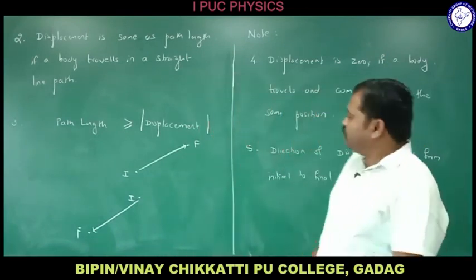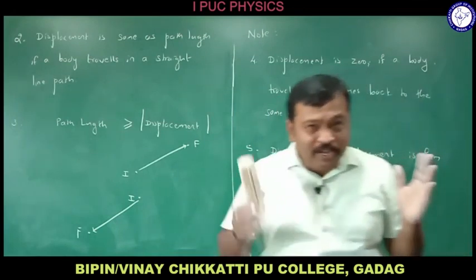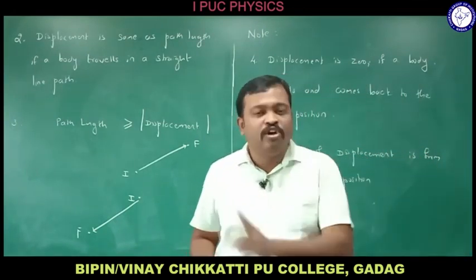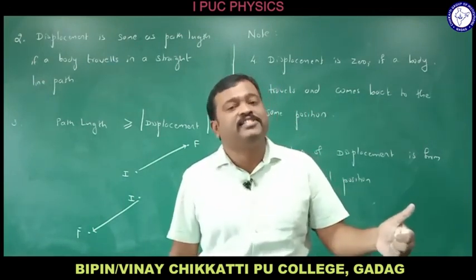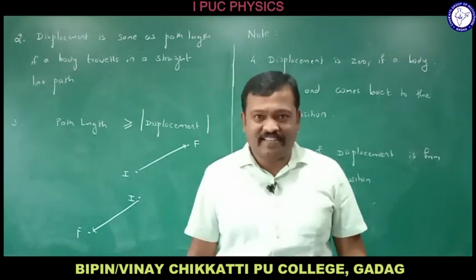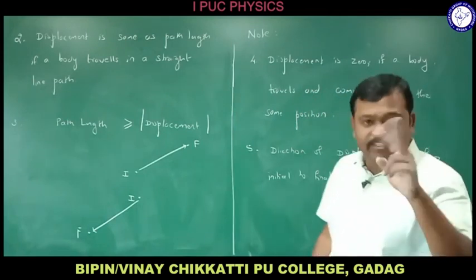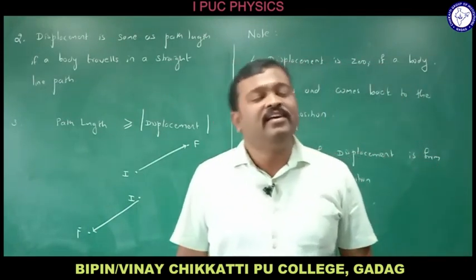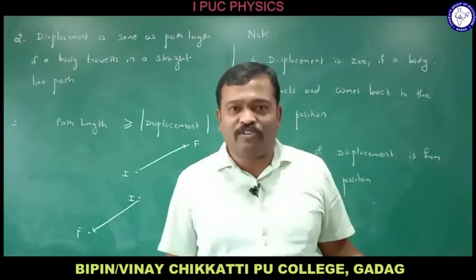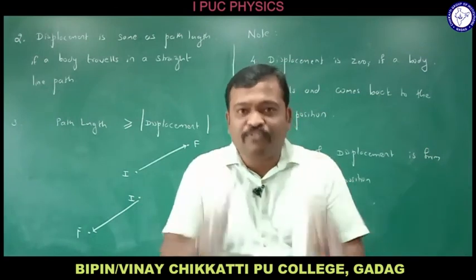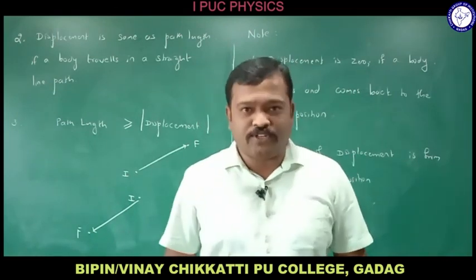So these are some of the properties of path length and displacement, and you need to identify the difference between these two physical quantities. One is path length, also called distance covered or distance traveled, and another one is displacement. Today we have studied these two. In the next session, we will be learning the other two physical quantities, speed and velocity. So before that, be clear with path length and displacement. Thank you.